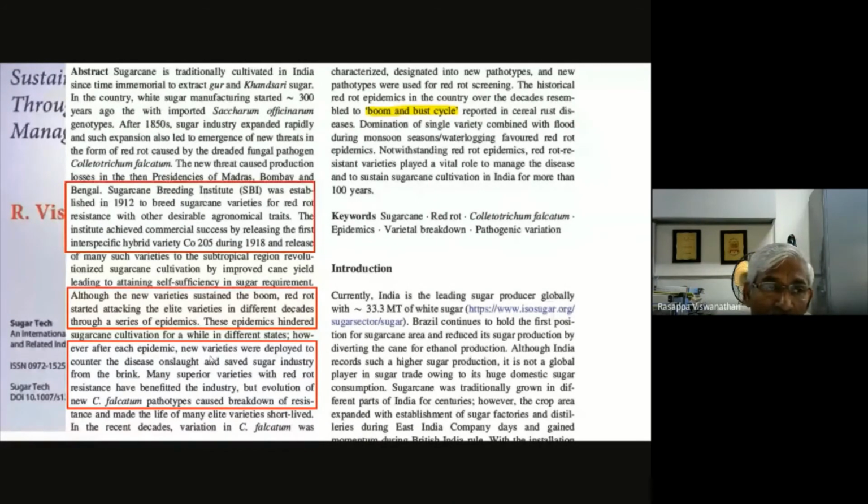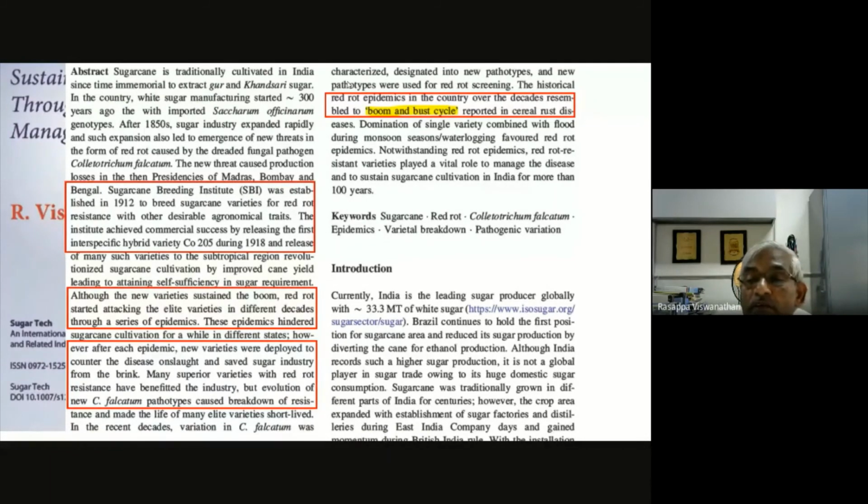I can say only BO91. This is the only variety which remains in the field for nearly 15 years. That is the only variety where I have found no breakdown. Varietal breakdown has not occurred, and all other varieties have succumbed. And this is what, probably in that inaugural address, our Honorable DDG has mentioned as the vertifolia effect. So this is what we have witnessed, a very clear boom and bust cycle in the case of red rot.